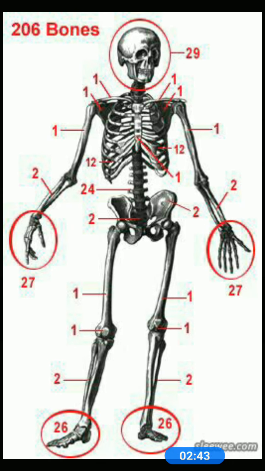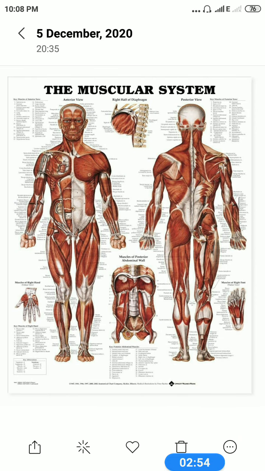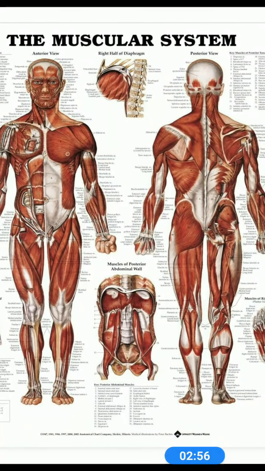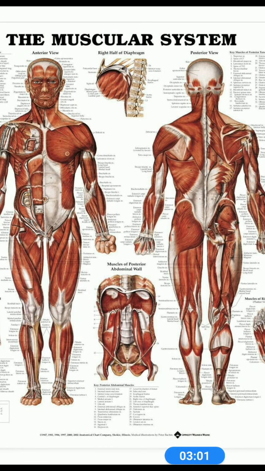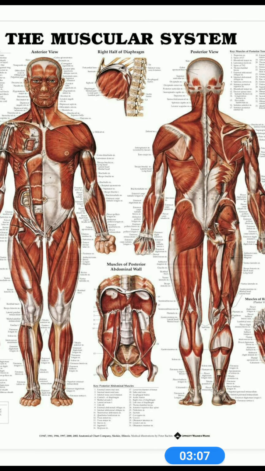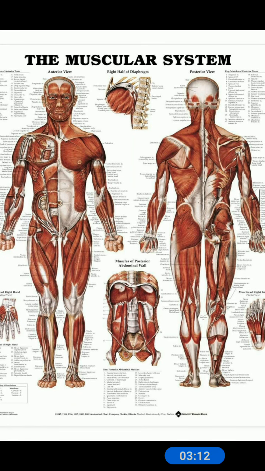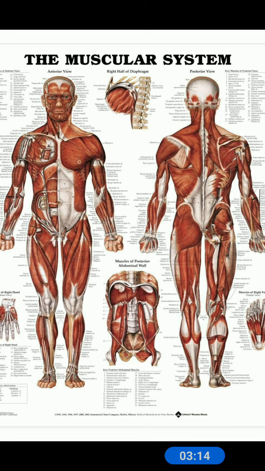Now, next we come to the second organ system, which is the muscular system. Place your left hand on your right upper arm. Bend and straighten your right arm. Can you feel something move? The moving parts are your muscles.